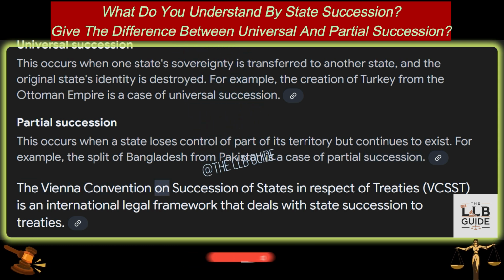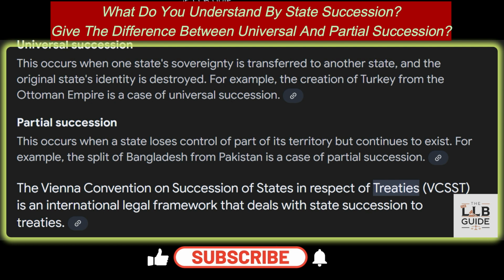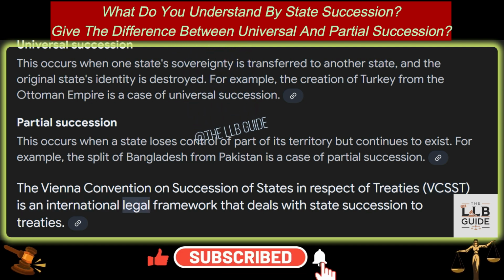The Vienna Convention on Succession of States in Respect of Treaties, VCSST, is an international legal framework that deals with state succession to treaties.